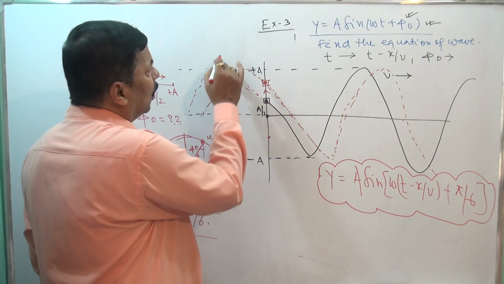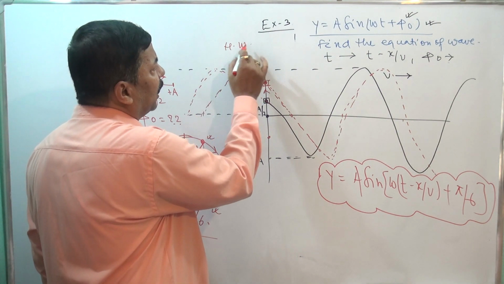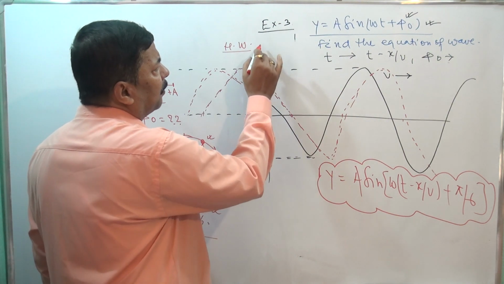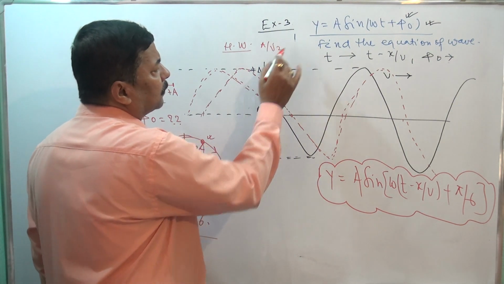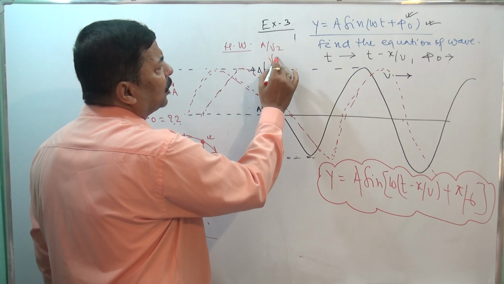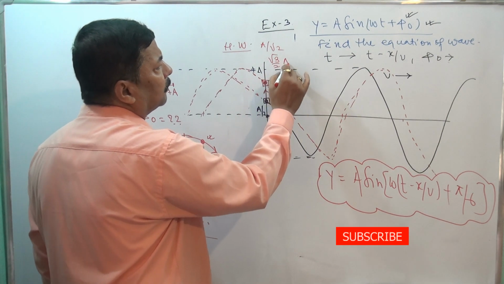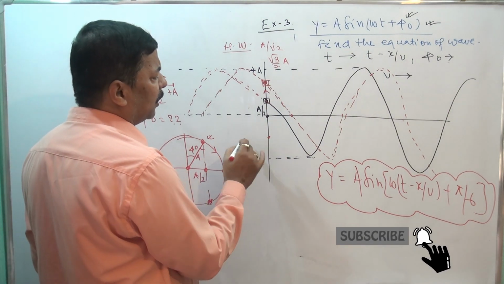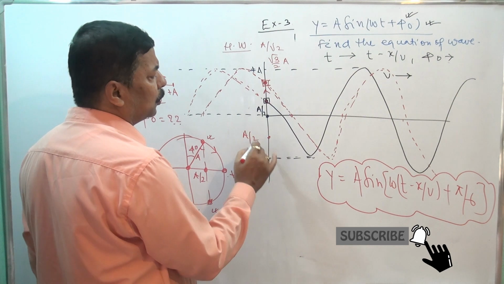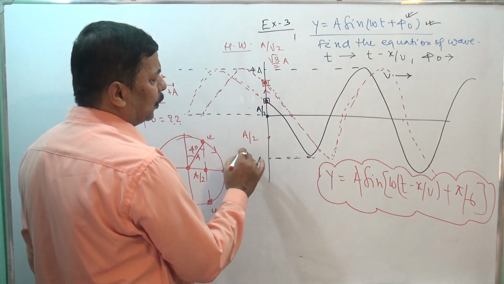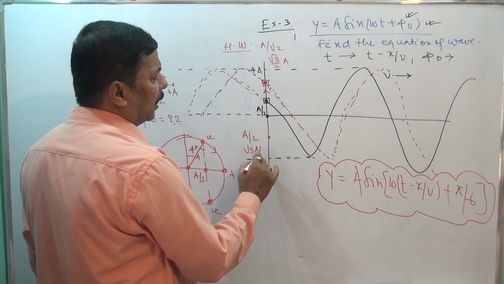Next homework I am giving you, you take the same position but a by root 2. You take the same position but root 3 by 2 a. You take in this side, here you take a by 2. From here you start the wave in this way, and then root 3 a by 2.